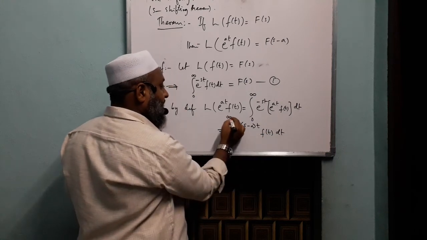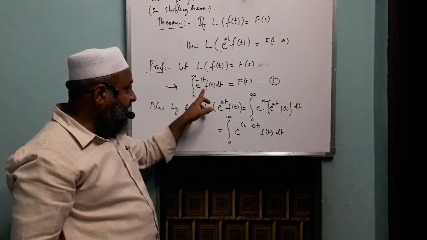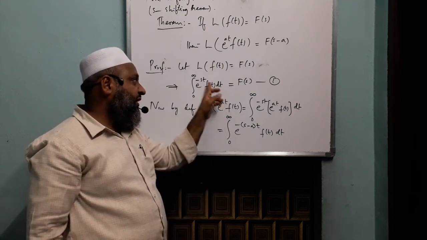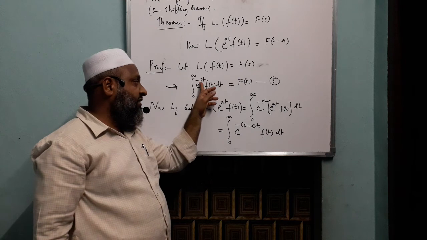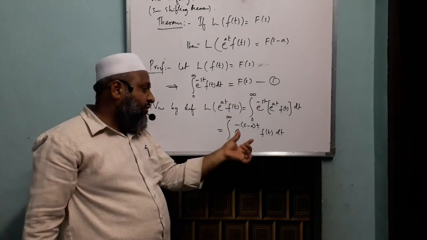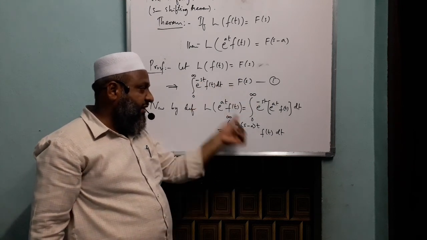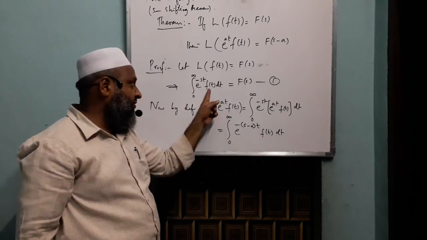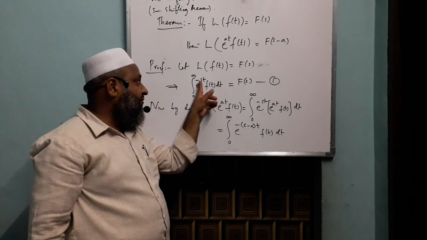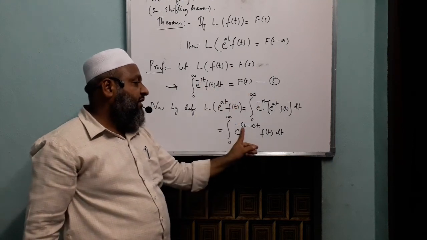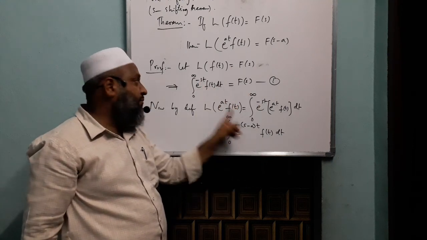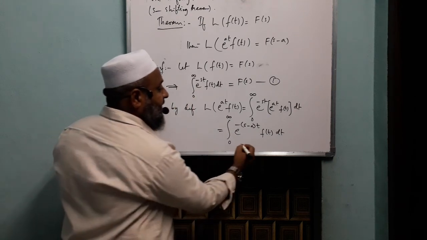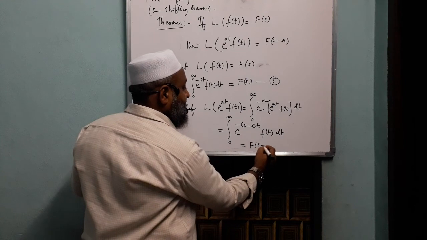Integral 0 to infinity. Now closely observe this integral and this integral. What is the change? It is just that s coming here. So if you compare this one with this integral, it is t exactly as it is, f of t as it is, dt as it is. If s is appearing as s here, then s minus a is here, minus is also there as it is. Integral limits are same. So this should be written as finally f of s minus a.